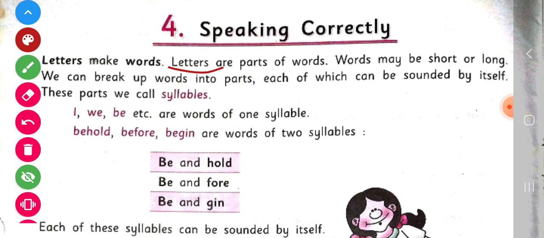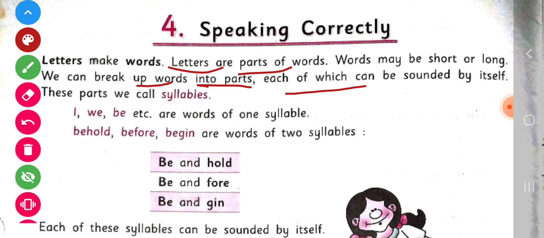We can break up words into parts, each of which can be sounded by itself, and these parts we call syllables.